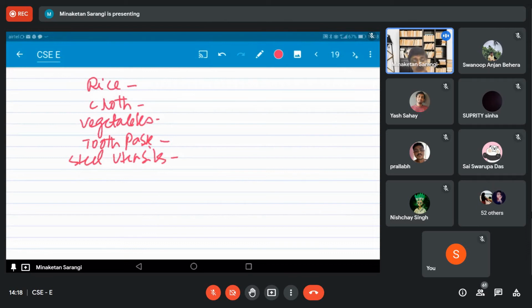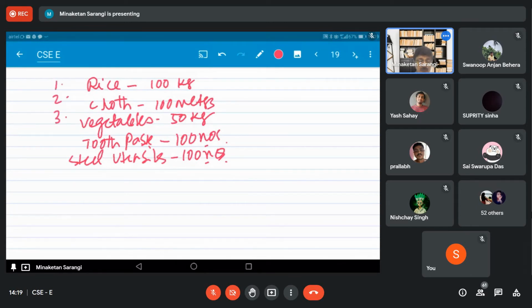Assume these five items have been produced. Let us say rice produced 100 kg, cloth 100 meters, vegetables 50 kg, toothpaste 100 numbers, and steel utensils 100 numbers. Now these five items have been produced in the economy.